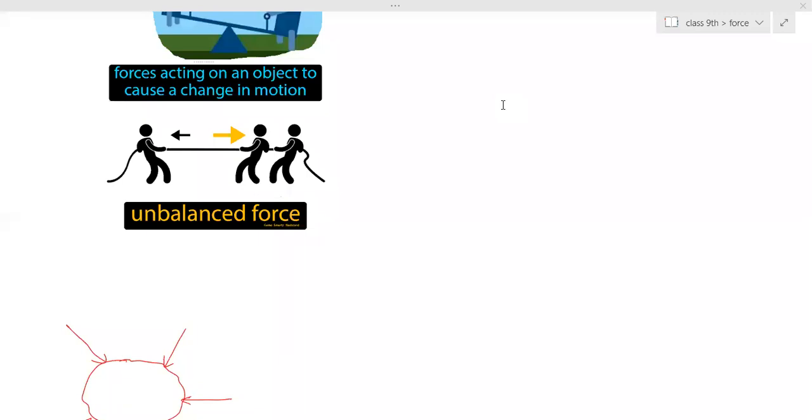Ma'am, because there's force of friction and there's air resistance, so that cannot take place. Obviously, that's what I wanted to know. Any object, it won't happen. If it is in motion and balanced force acts on it, that won't happen in normal, regular conditions, because force of friction will always be there. So due to force of friction and air resistance, air drag, the object ultimately comes to a stop.